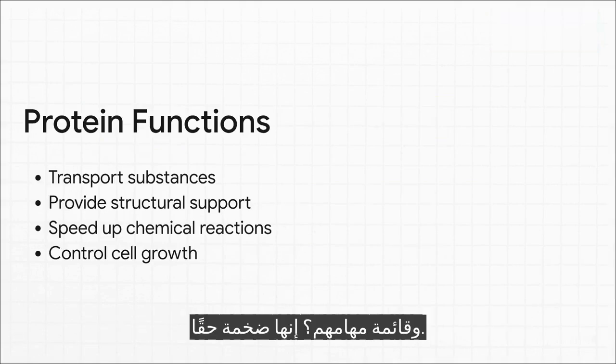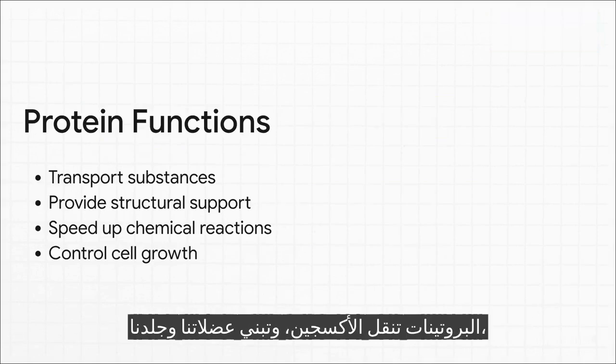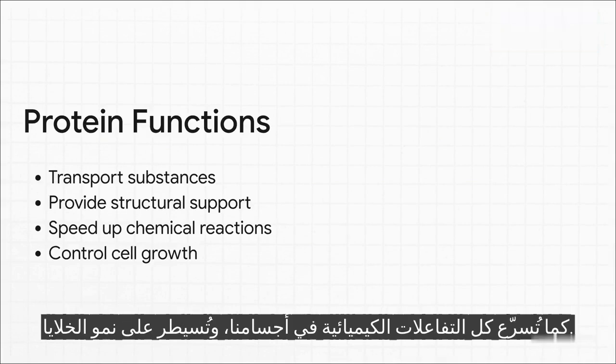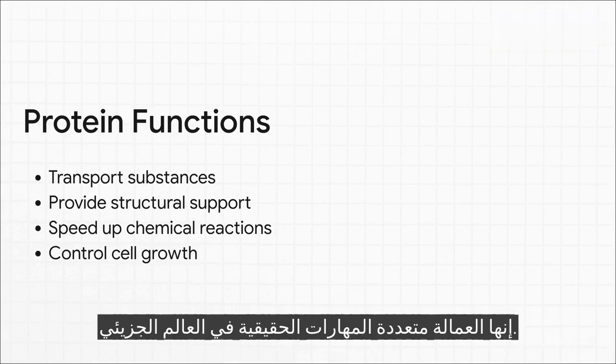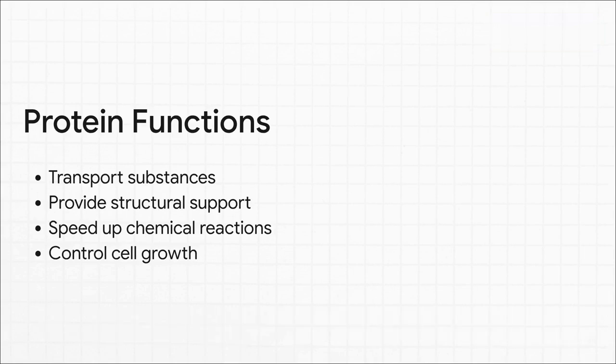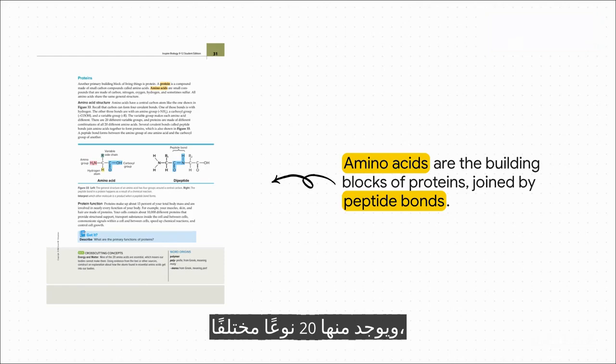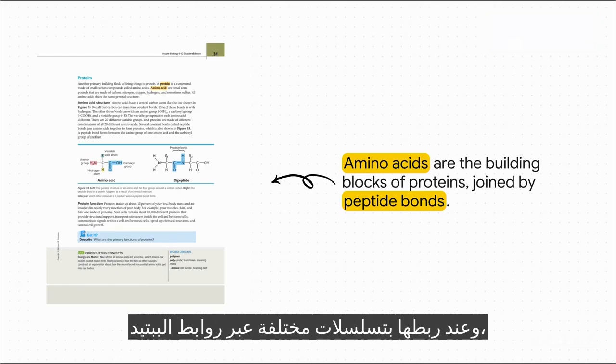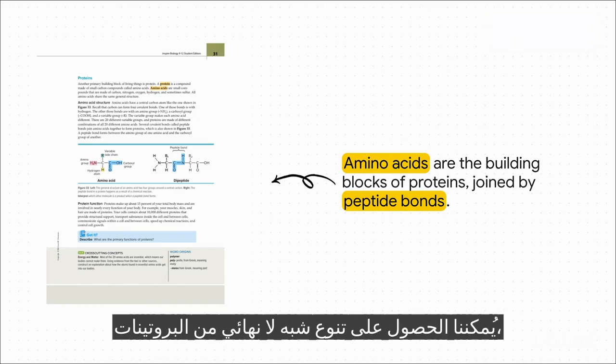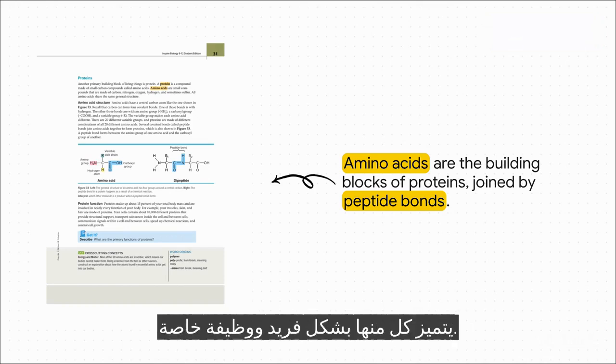And their job list? It's immense. Proteins transport oxygen, they build our muscles and skin, they speed up all the chemical reactions in our bodies, and they control cell growth. They are the true jacks of all trades of the molecular world. So the little building blocks, the monomers of proteins, are called amino acids. There are 20 different kinds, and by linking them together in different sequences with peptide bonds, you can create a pretty much infinite variety of proteins, each with its own unique shape and function.